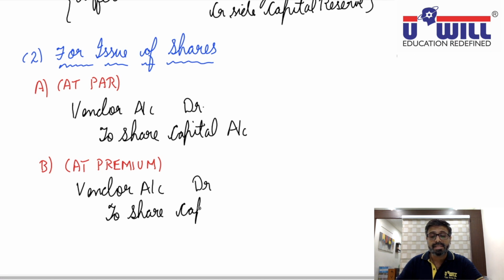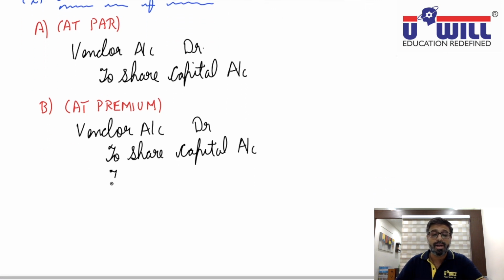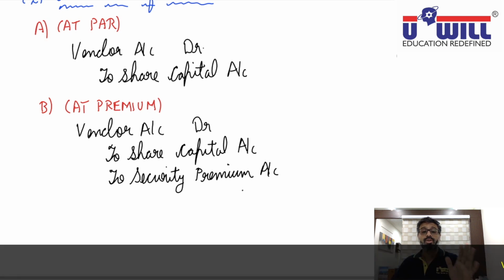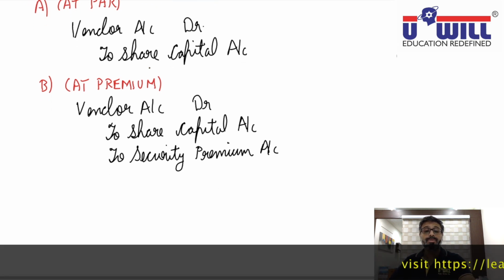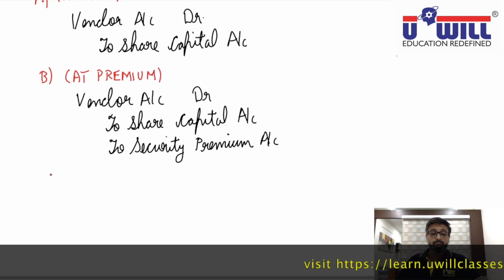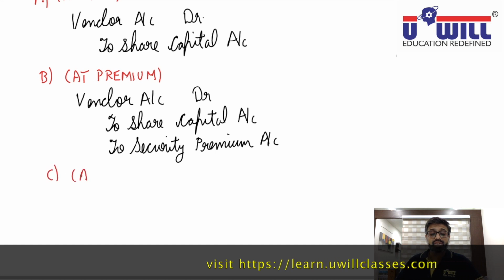And as we studied in the earlier lectures, securities premium is a capital profit, one-time gain. Credit the incomes and gains. So you will credit that premium amount to securities premium account.